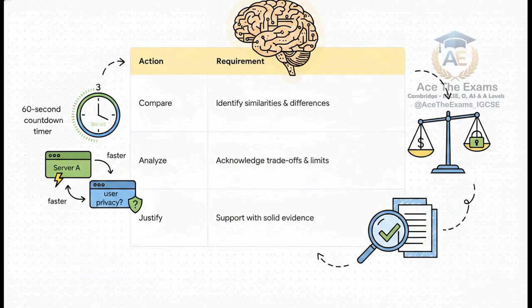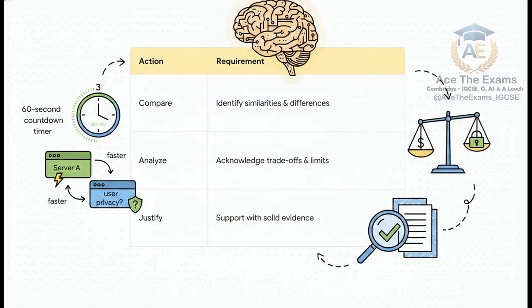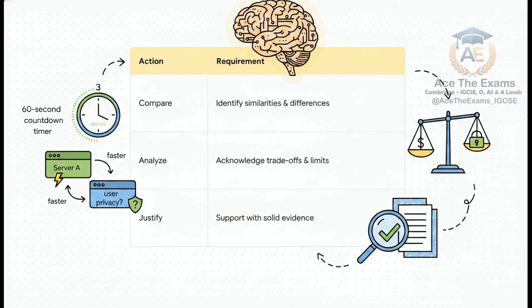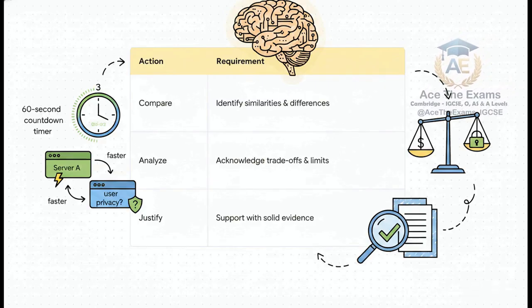The matrix clearly states the requirement. You must identify similarities and differences using comparative connectives. You absolutely must use linking words like whereas, however, and similarly in your sentences. If the command word is analyze, you must acknowledge the trade-offs.